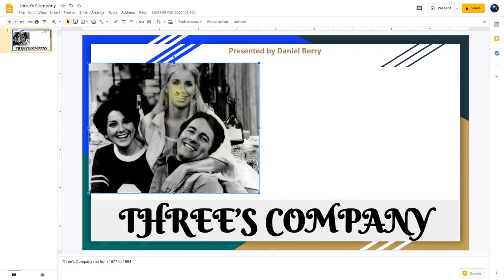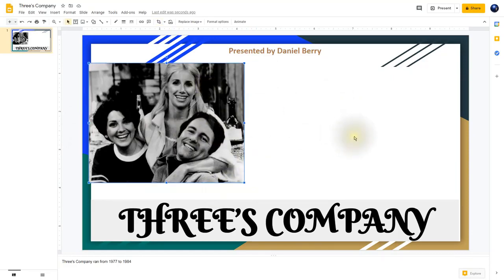So now I'm going to work with this image. So if I double click it, this allows me my cropping tools. These are the black lines that you see in the corners here. And I'm going to cut part of this off here. So I'm going to very carefully crop off the area that I don't need. I can click away from the image now and that cropped area should disappear.